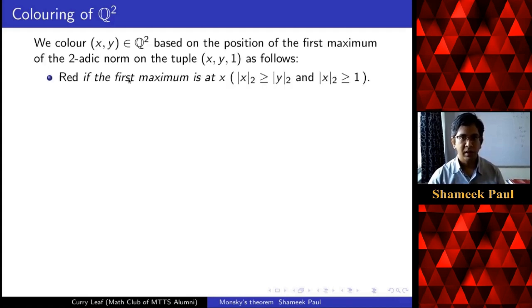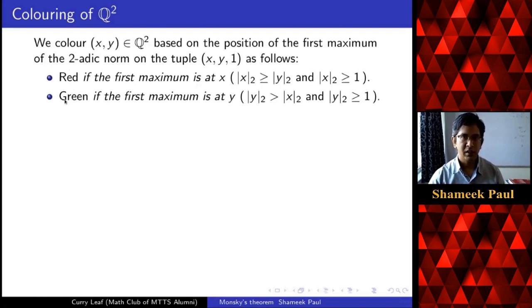For example, if the first maximum is at x, what does it mean? That the two-adic norm of x is greater than or equal to the two-adic norm of y, and also the two-adic norm of x is greater than or equal to the two-adic norm of 1, which is 1. In this case, we color x, y red. And we color it green. When I say we color it, it is just a short form of saying this property, the property in the brackets.